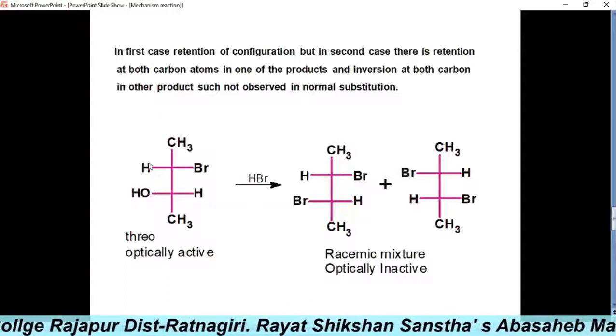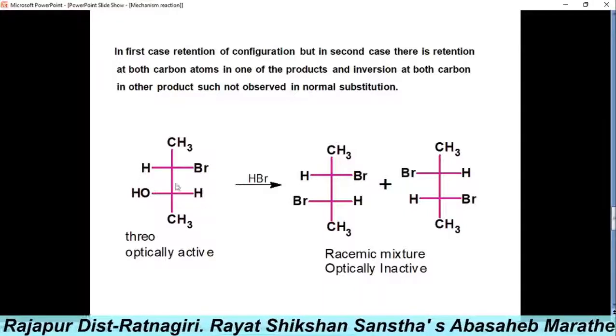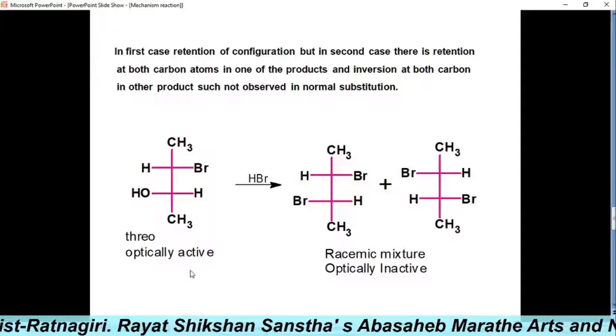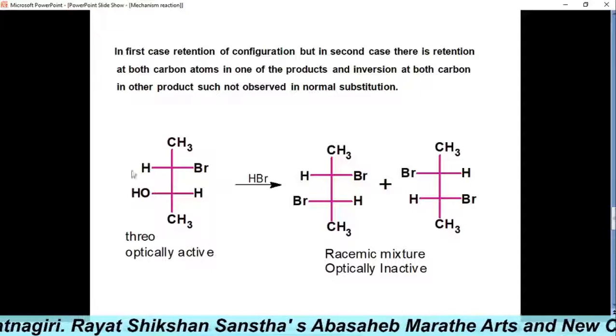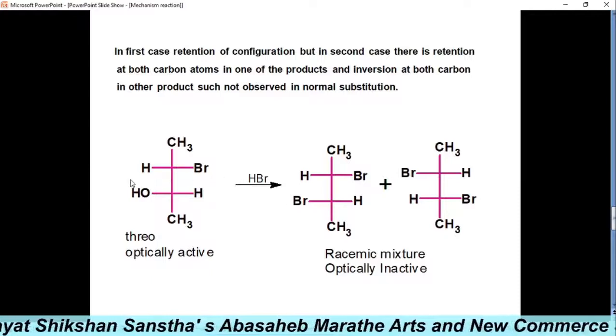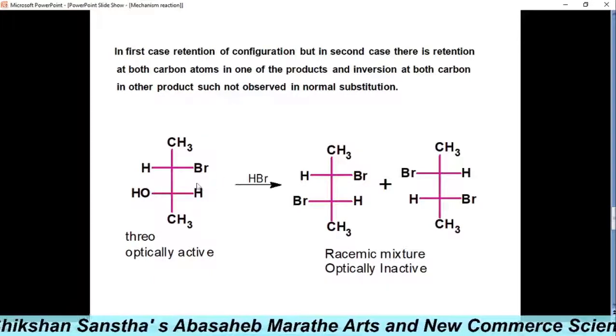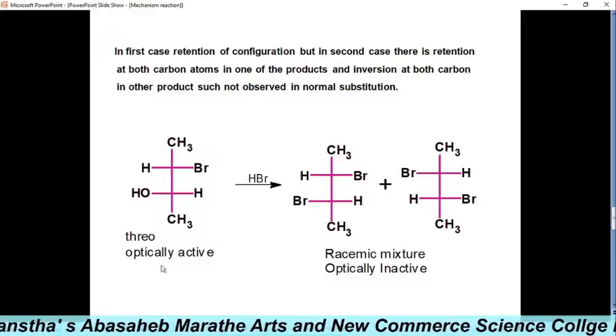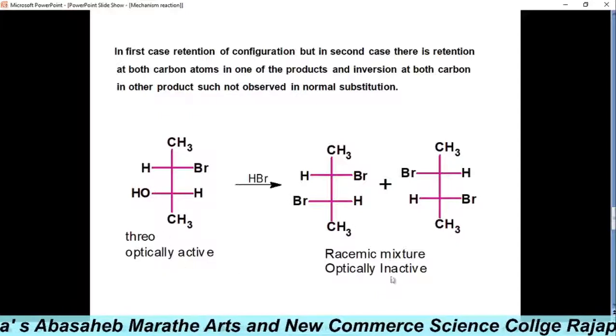Why is it a meso compound? Because the same atoms are on the opposite side. So it is a threo, optically active compound. Why is it optically active? Because we have drawn this plane, and when the molecule is cut, the halves are not similar, and therefore it is an optically active compound.